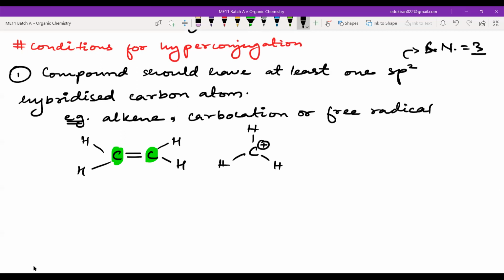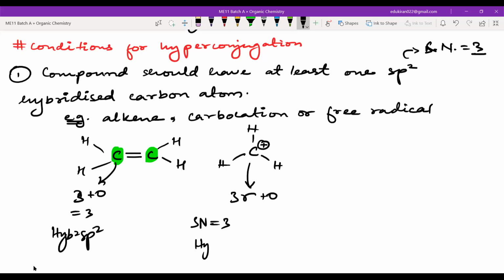There are 3 sigma bonds plus 0 lone pair, so the steric number is 3 and the hybridization is sp2.